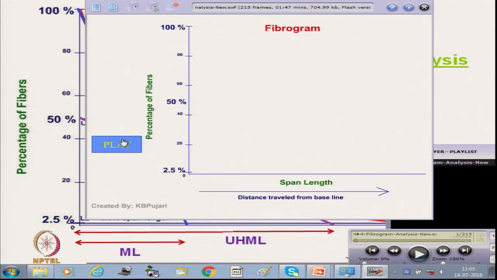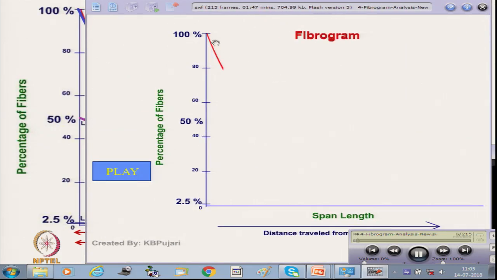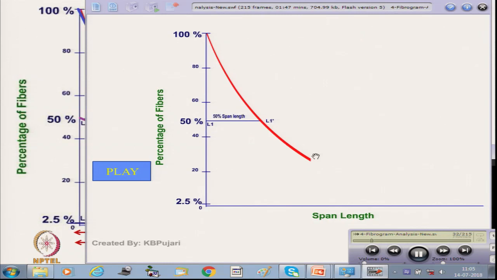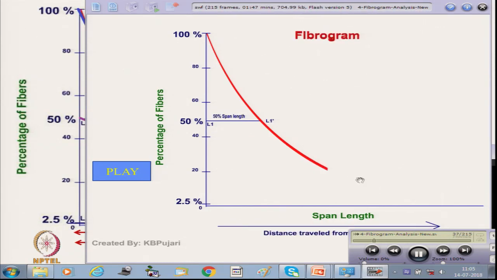Now, we can see very carefully here. This is the fibrogram, and we have seen how the fibrogram is generated. 50% of fibers are there, and then it is moving and the fiber percent goes to 20%, 10%, and ultimately 2.5% is here.